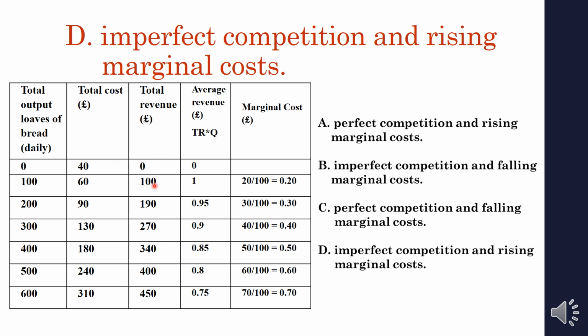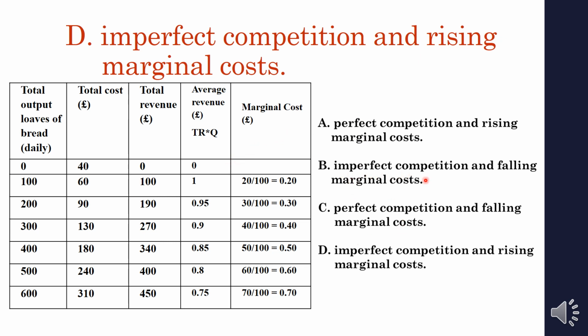So that we have 100 divided by 100 is 1. Then 190 divided by 200 is 0.95. So like that I calculated the average revenue and I understood that average revenue is not constant, it is varying. So I said that it is imperfect competition. So I understood that it is imperfect competition.